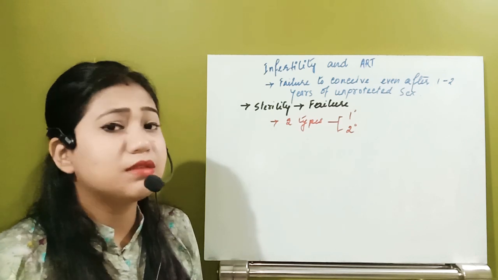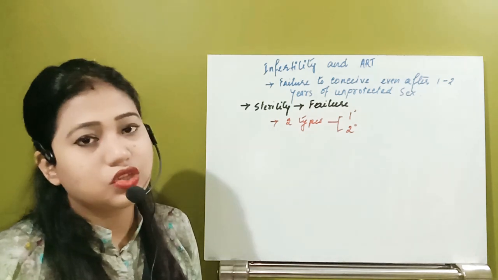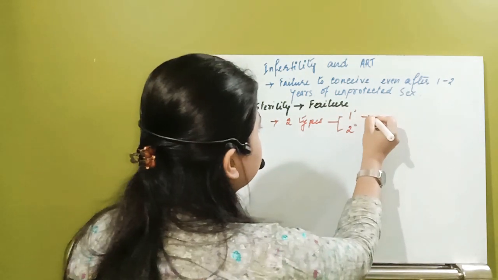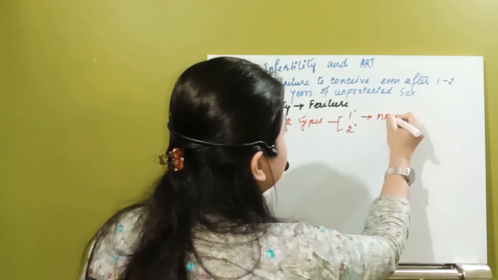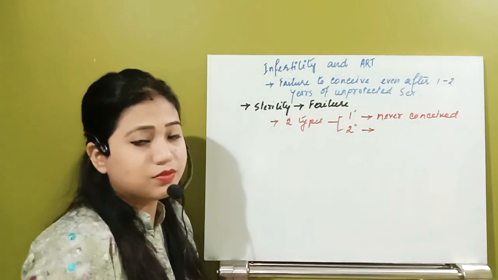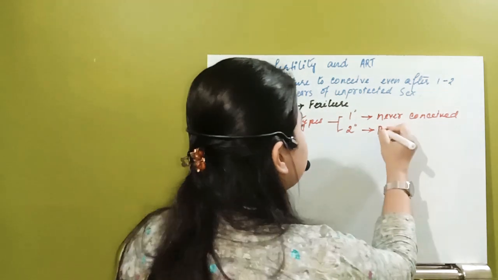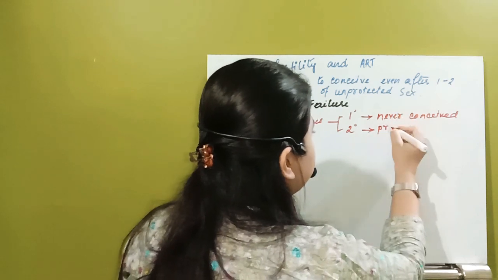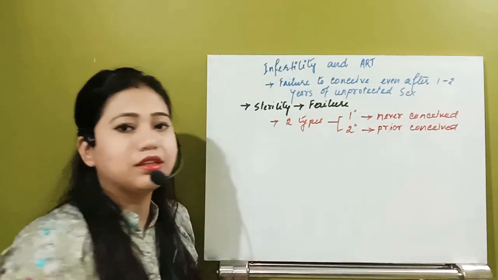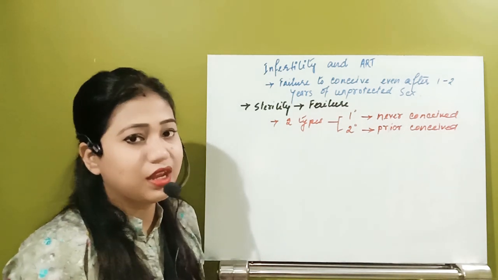But secondary infertility means earlier they had a baby, or earlier they conceived, but now, suppose they are trying for the second baby and are not able to get it. That condition is known as secondary infertility.